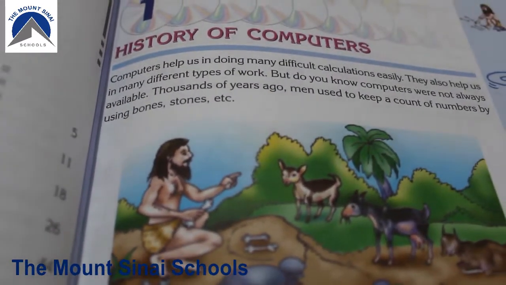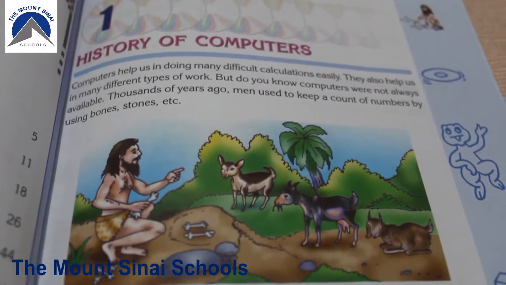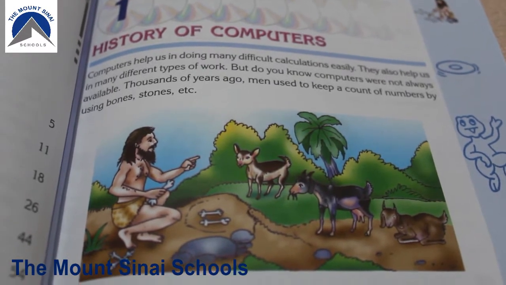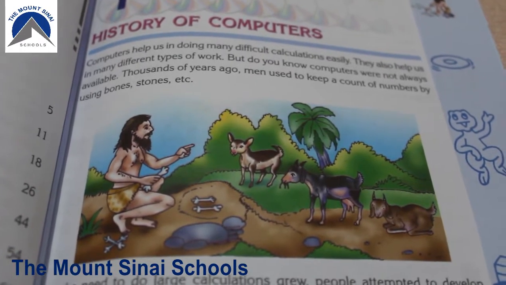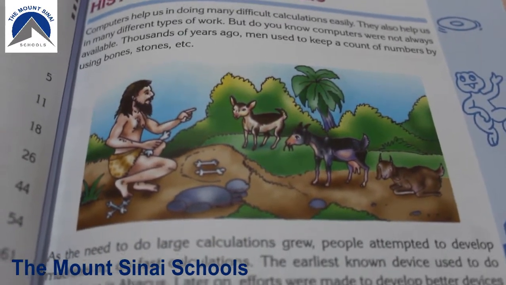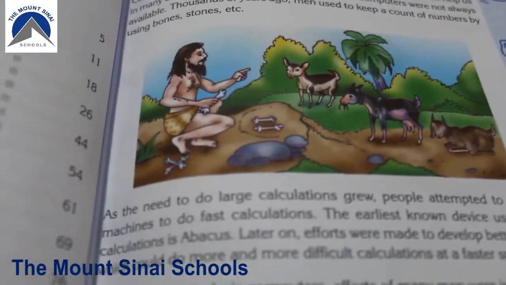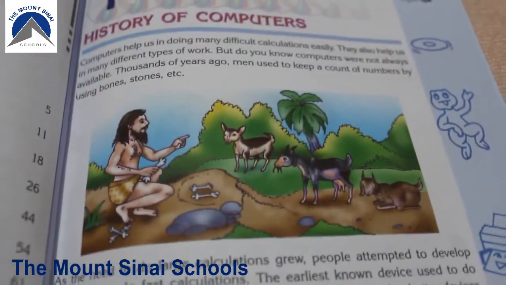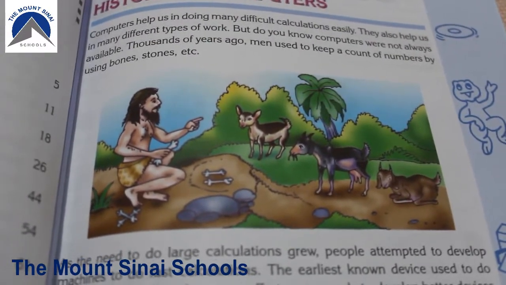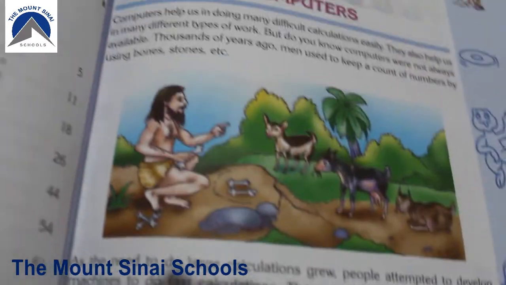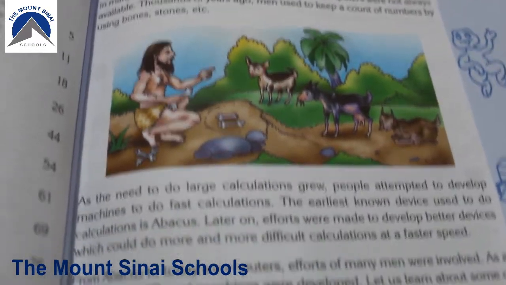History of computer. Computers help us in doing many difficult calculations easily. They also help us in many different types of work. But do you know, computers were not always available. Thousands of years ago, men used to keep a count of numbers by using bones, stones, etc. Like you can see in this picture. A man is counting his goats by using bones. You can see these bones he is using to count the goats.